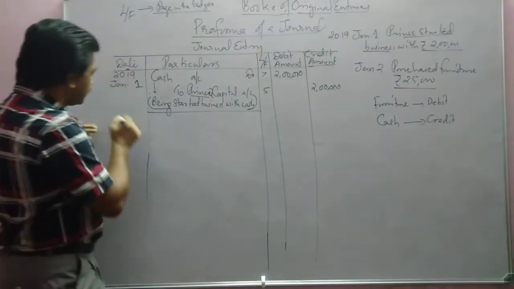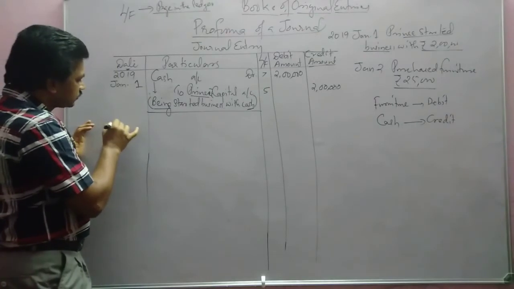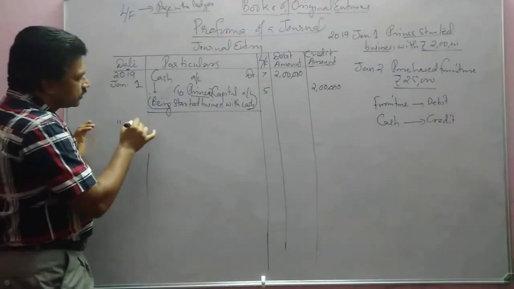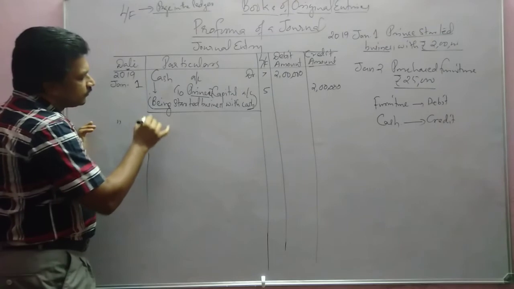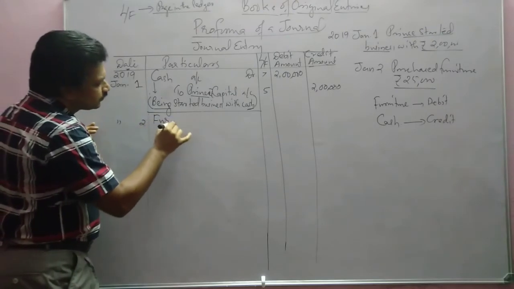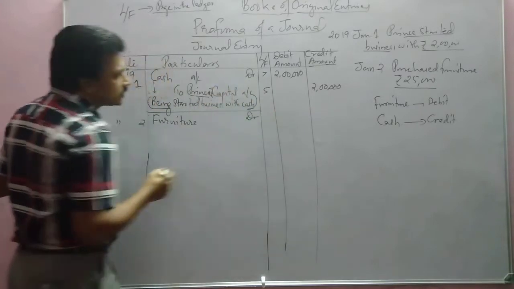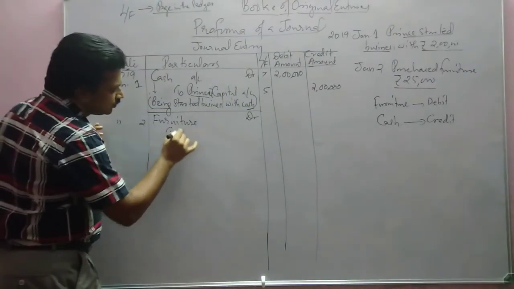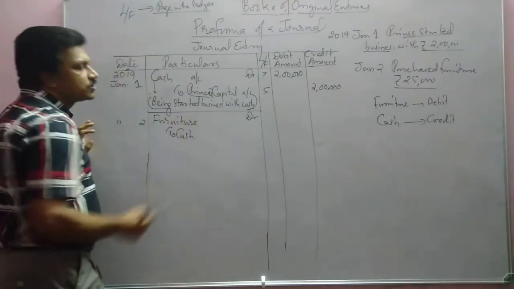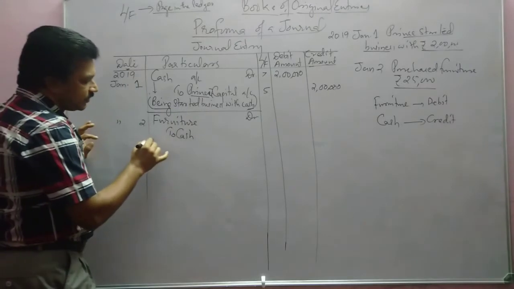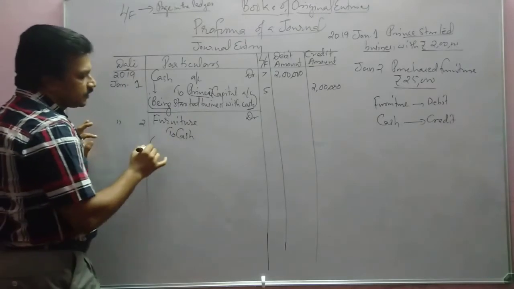On which date? January is given here, so we can give the 2 mark. January 2, Furniture Debtor to Cash. What will be the narration?